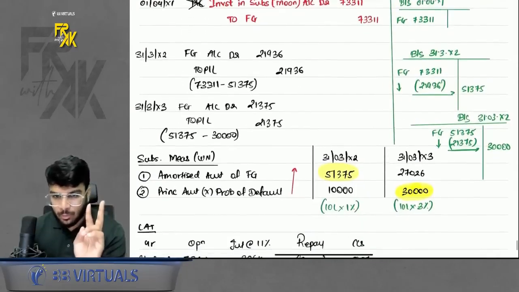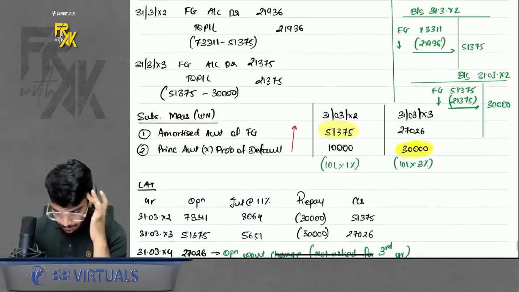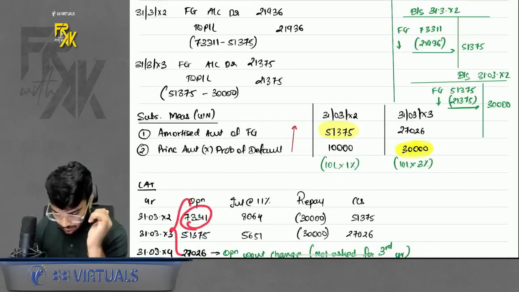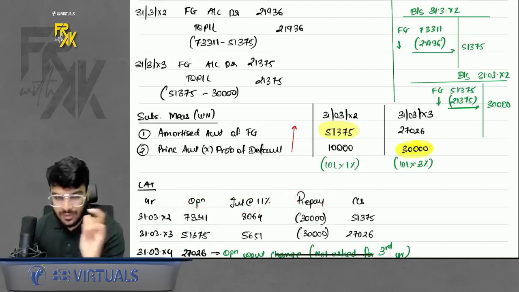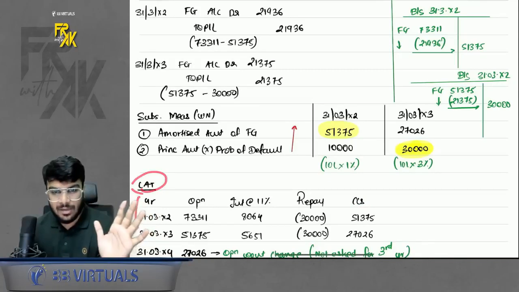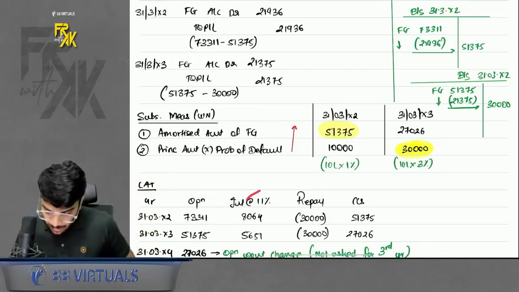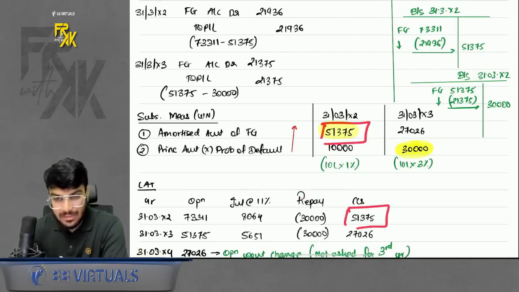Just find two values at year end. One, the amortized amount of financial guarantee. How to find it? Prepare an LAT. Take opening, take interest, less repayment. What is the repayment? The savings of each year. You will get closing. Acha, do remember this LAT is notional. Don't think, why are we booking interest, why are we making repayment. In reality, no interest is booked, no repayment is made. This is only notional, just to find the amount. So we got the amount as 51,375.